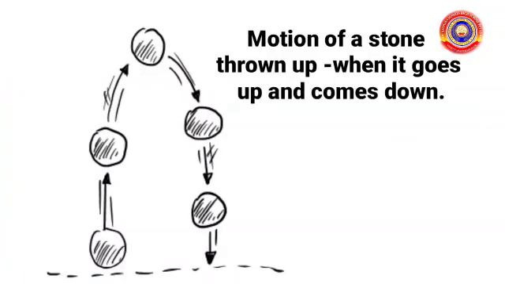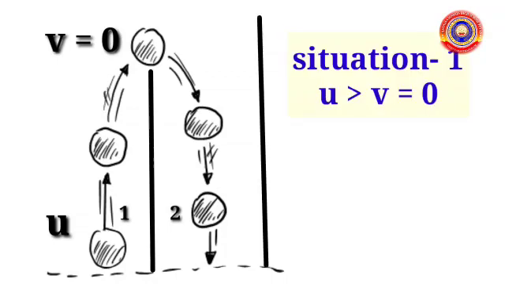Next example: motion of a stone thrown up, when it goes up and comes down. Let's divide this into two situations. First, the stone thrown up to the topmost position. Initially it has a velocity. When it reached the topmost position, v equals 0. Here, acceleration occurs. Final velocity is less than initial velocity.